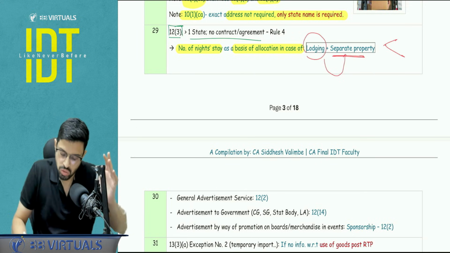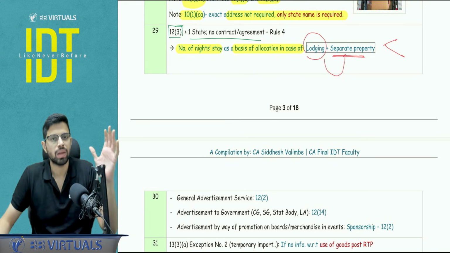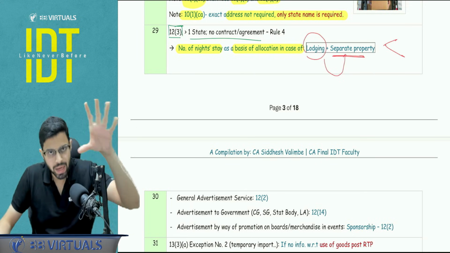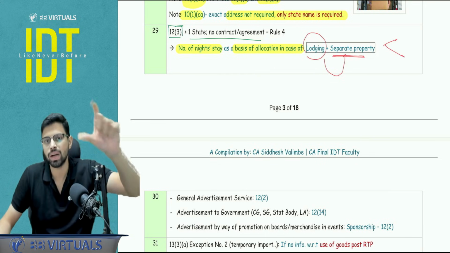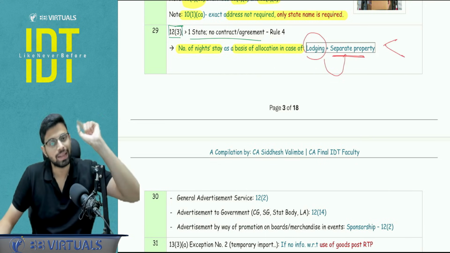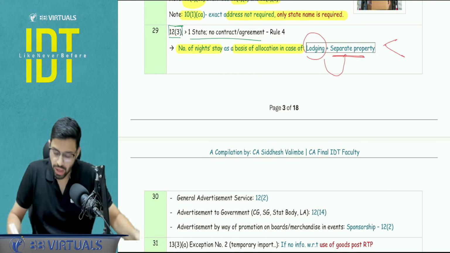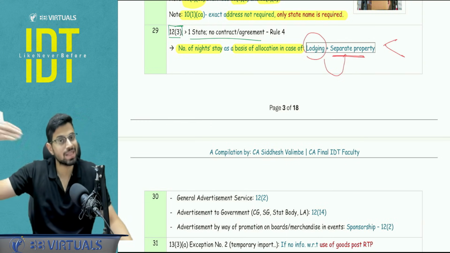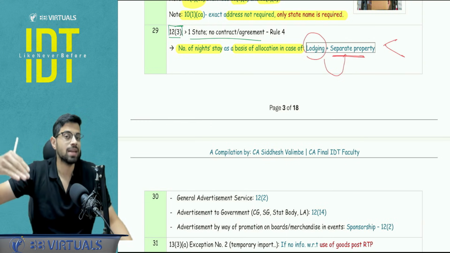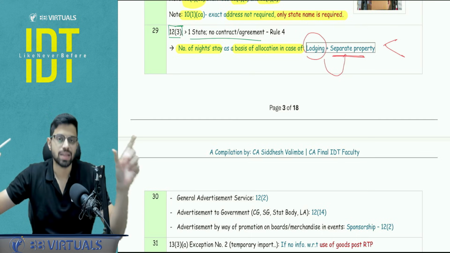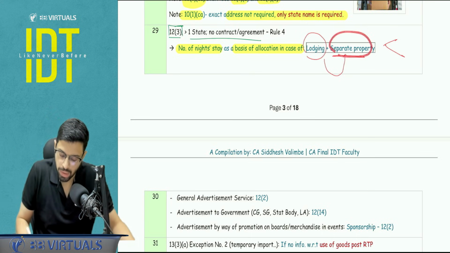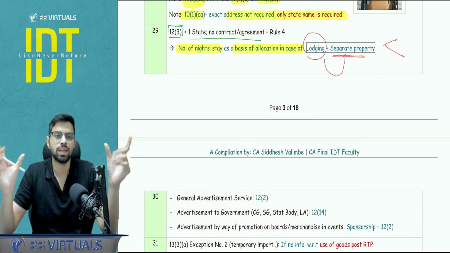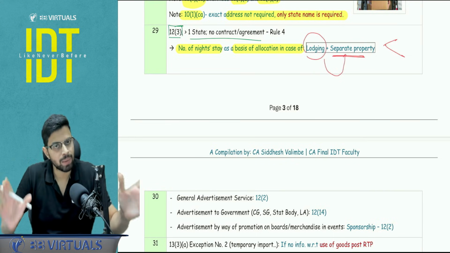Often I have seen that students learn only the lodging part. No, lodging is there, but those are separate properties, separate units of the hotel, and then there the lodging service is given. So if any one of these conditions is not met, the bifurcation will happen as per the serial number 2 in that table, that is the area lying in each state. So for example, it's a separate property, but the service is with respect to, let's say, an architect. So you will bifurcate as per the area lying in each state of that property.